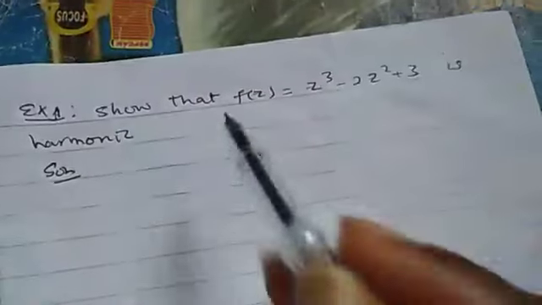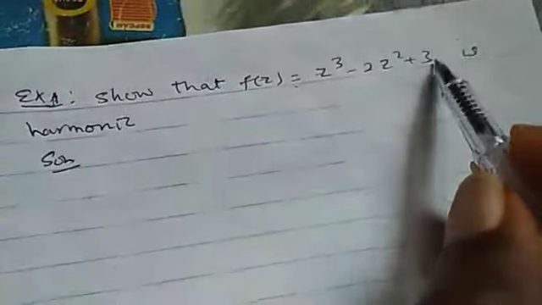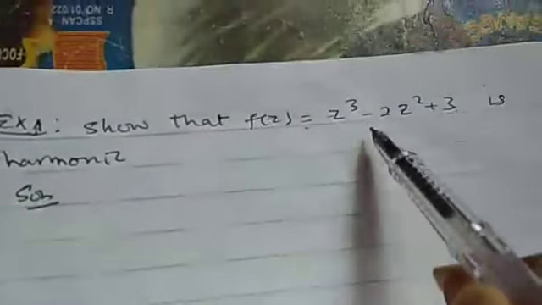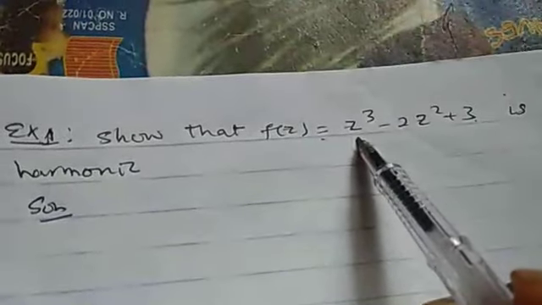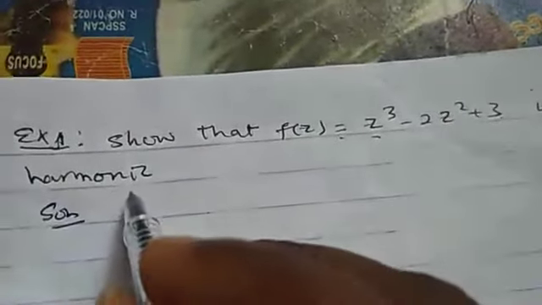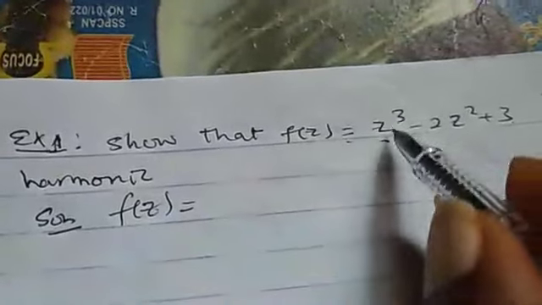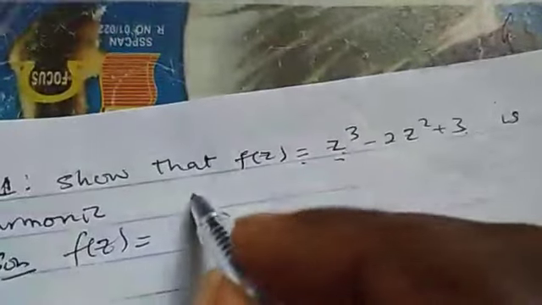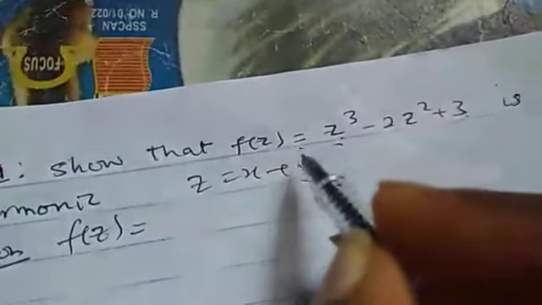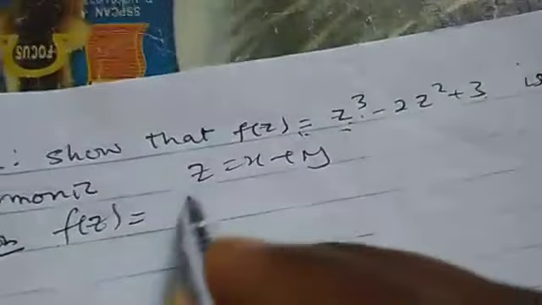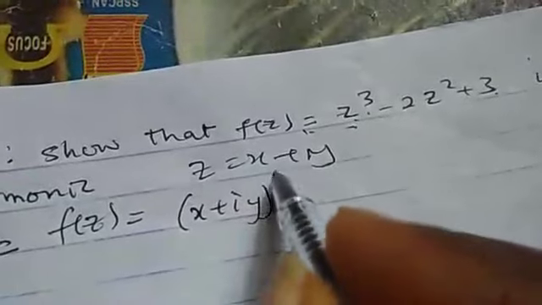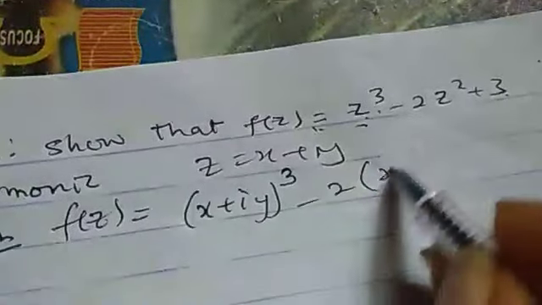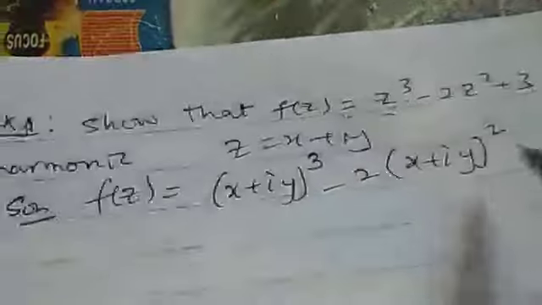Now let's take an example. Example 1. We want to show that f of z is equal to this is harmonic. To show this, we just need to find u from this and we need to find v from it. We need to know our u and our v. u will be the real part, v will be the imaginary part. Firstly, we know that z is x plus iy. In that case, this one will be x plus iy all cubed minus 2 into x plus iy squared plus